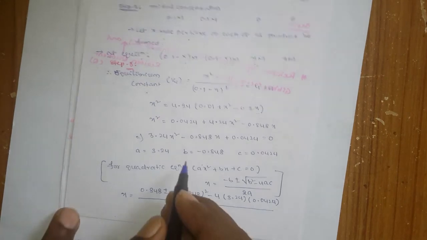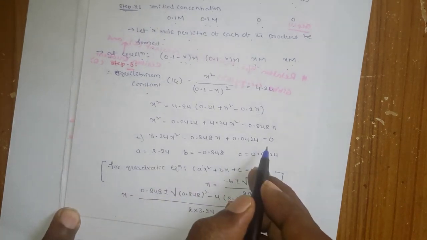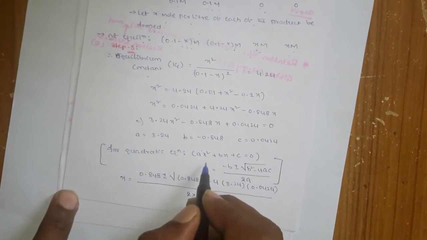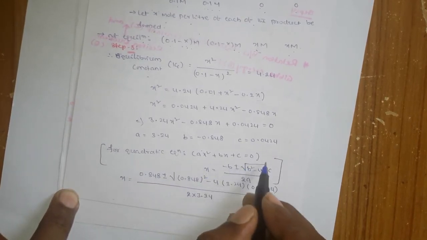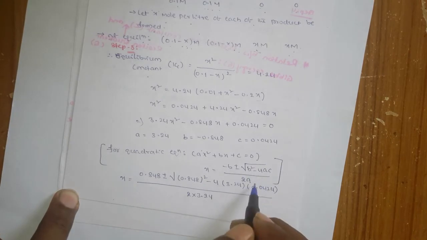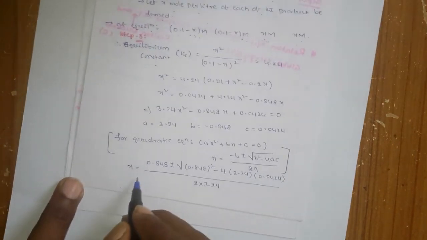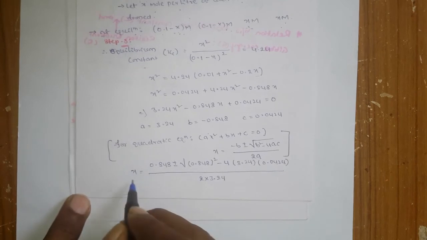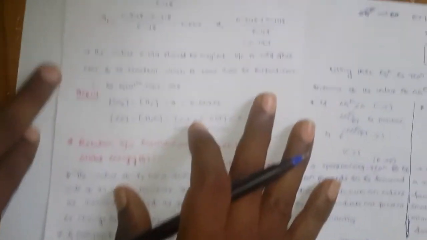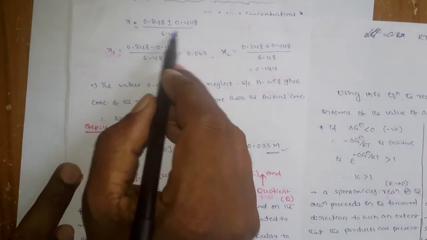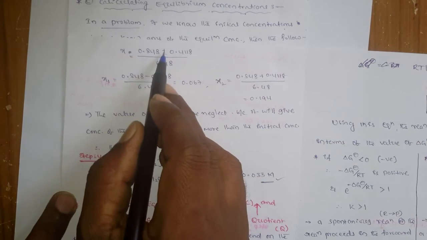Okay, and you know how to solve quadratic equations. For that you take x is equal to minus b plus or minus square root of b square minus 4ac, divided by 2a. So like that you solve and find the x value. When you find that x value, you get two values, because there is a plus or minus.